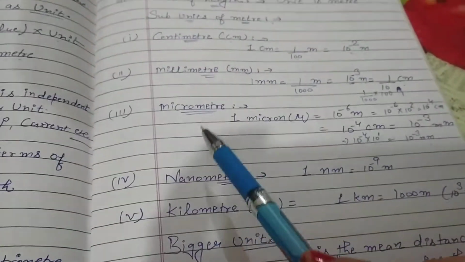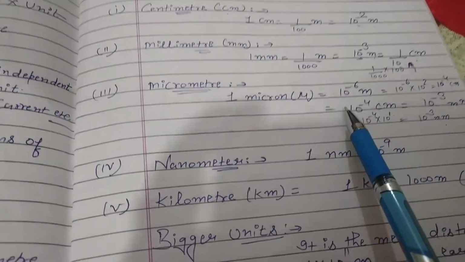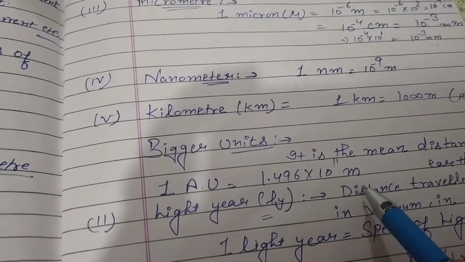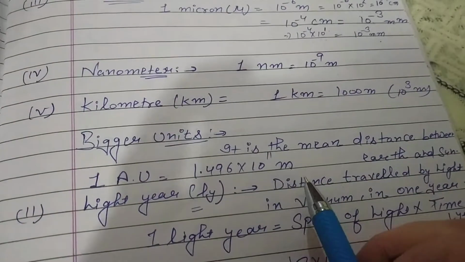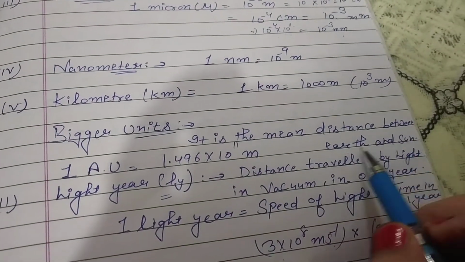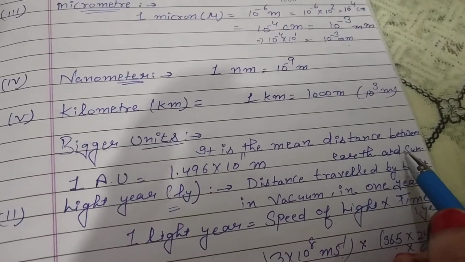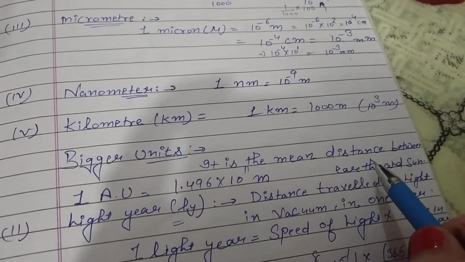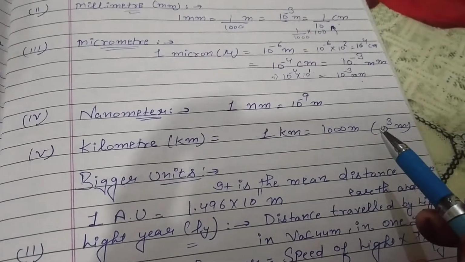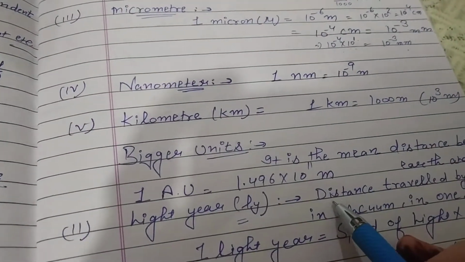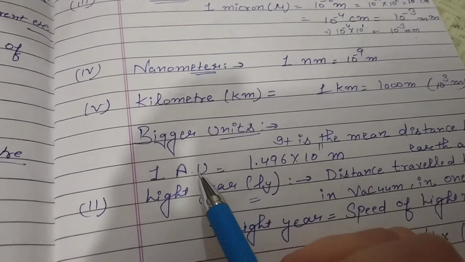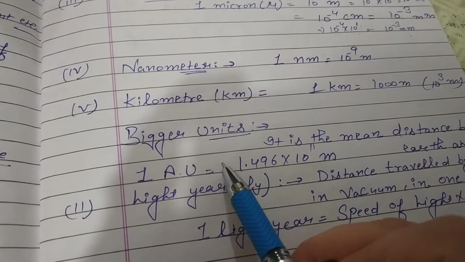Now these 5 units are the sub units, smaller units. Now come to bigger units. What do you know about the bigger units? For example, if we want to measure the distance between Earth and Sun, we cannot calculate this distance by the smaller values. So for these functions, we use bigger units. The first bigger unit is 1 astronomical unit.